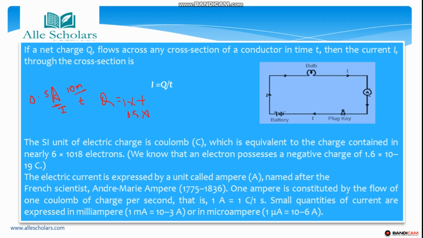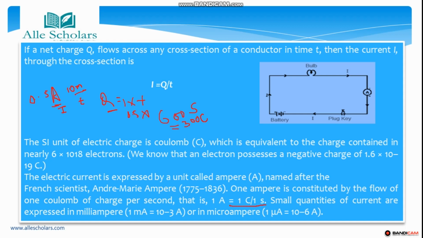As I have already told you, 1 ampere is equal to 1 coulomb by 1 second. So we need to find Q, which will be in coulomb. If we convert 10 minutes into seconds, it is going to be 600 seconds, 10 into 60. So 0.5 into 600 is equal to 300. So 300 will be the charge flown, Q, and Q is expressed in the unit coulomb. Coulomb is expressed as C.